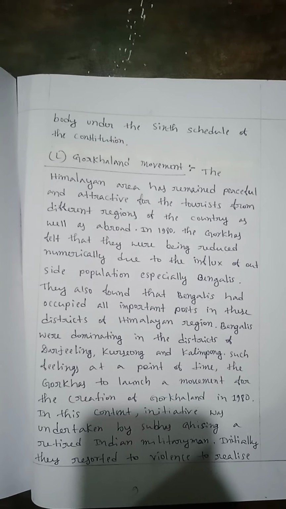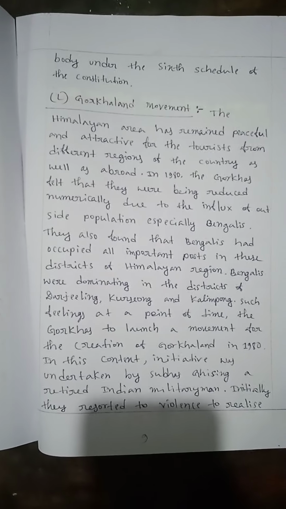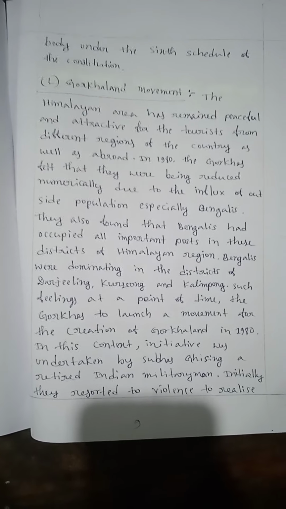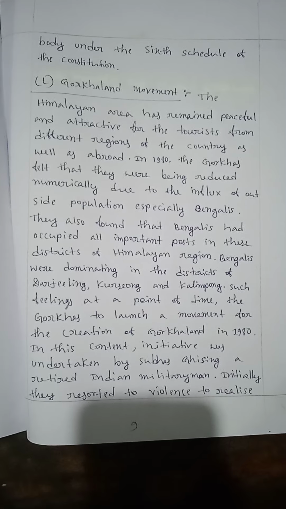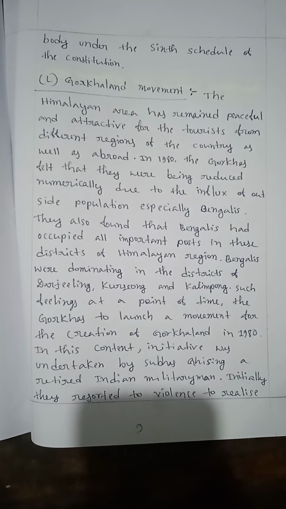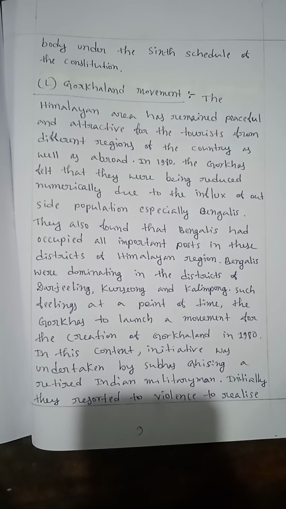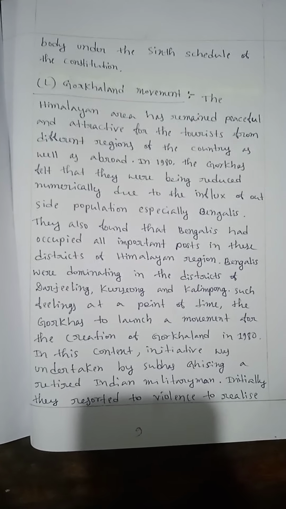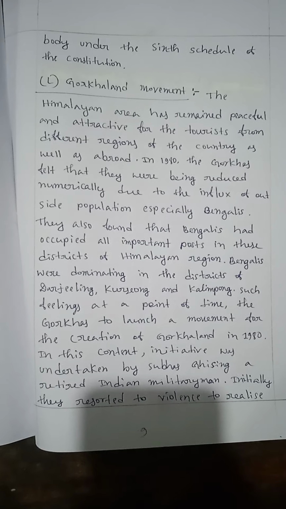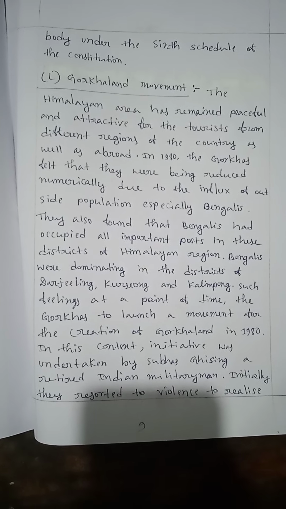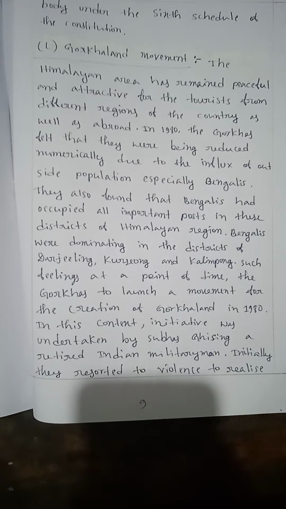Gorkhaland movement. The Himalayan area remained peaceful and attractive for tourists from different regions of the country as well as abroad. In 1980, the Gorkhas felt that they were being reduced numerically due to the influx of outside population, especially Bengalis. They also found that Bengalis had occupied all important posts in this district of the Himalayan region. Bengalis were dominating in the districts of Darjeeling, Kurseong and Kalimpong. Such feelings led the Gorkhas to launch a movement for the creation of Gorkhaland in 1980.